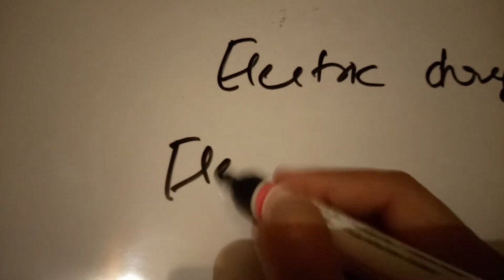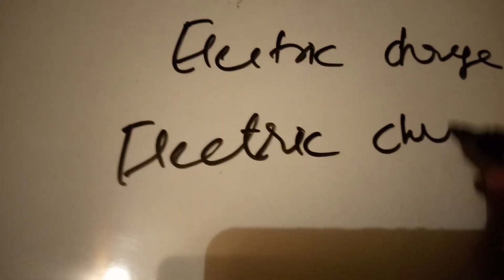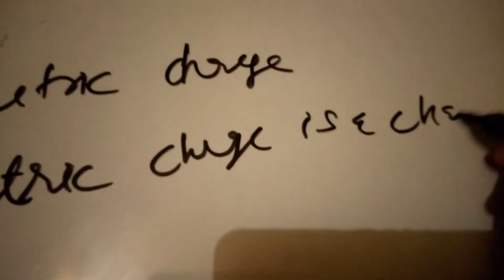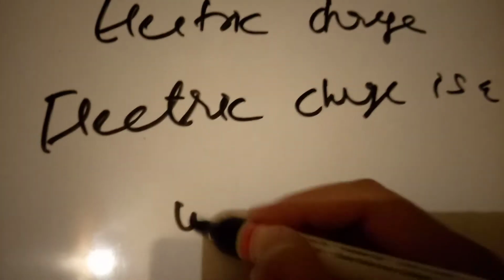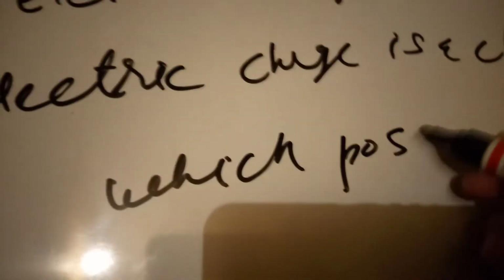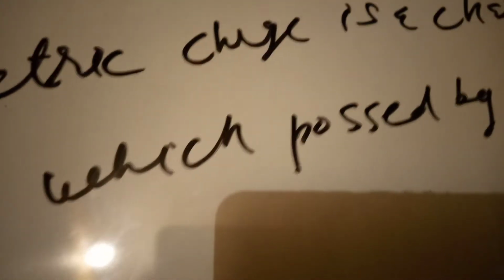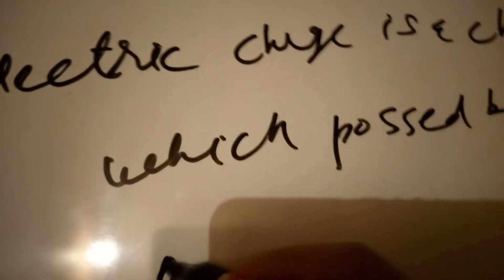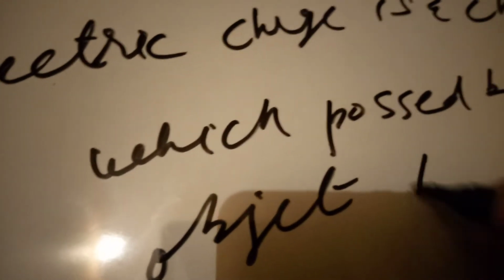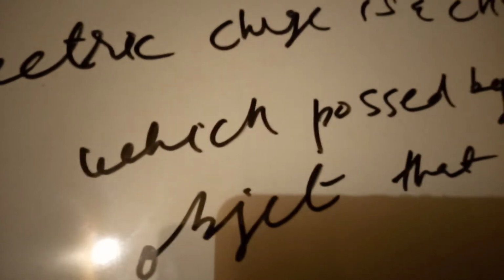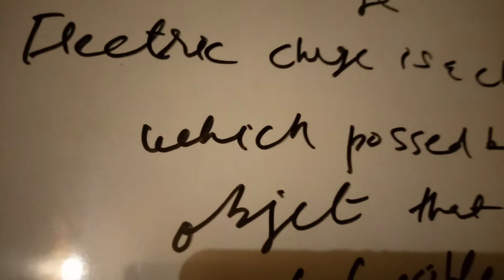So electric charge is a characteristic possessed by a material or object that makes it possible to produce electric force. This is a very simple definition of electric charge.